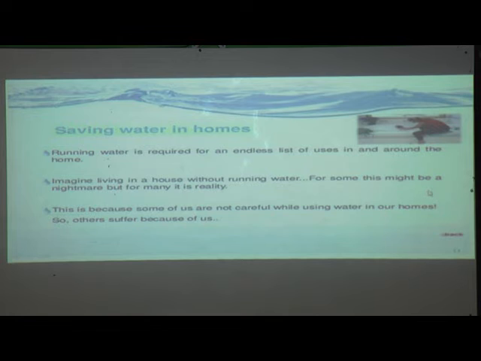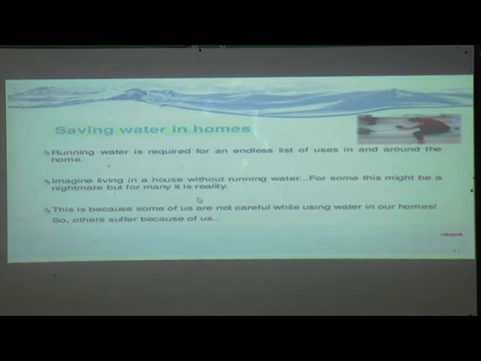For some this might be a nightmare, but for many it is reality. If we imagine that water is not there and we have to live, we can't even imagine these things, but this is the reality of other states and other people. People in Rajasthan are not getting water even for drinking.